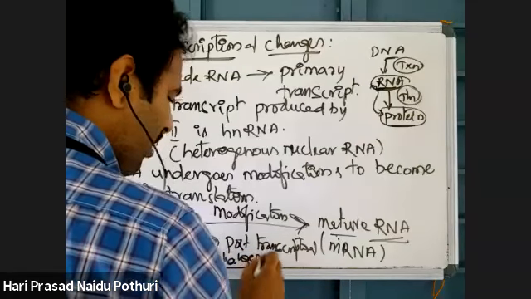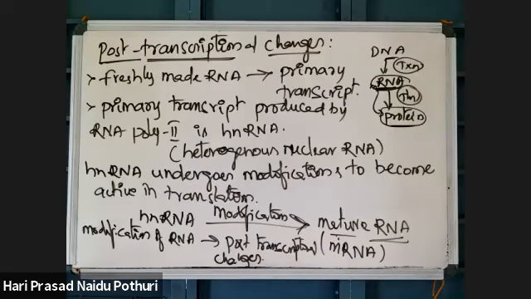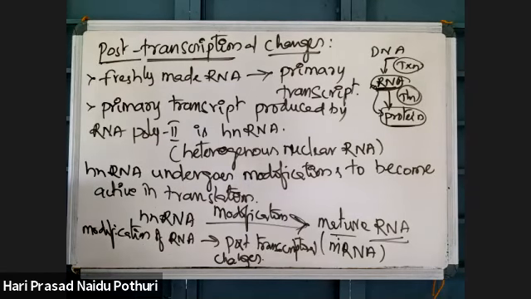Post means after. After transcription there are changes taking place, called post-transcriptional changes. With the help of these changes, the heterogeneous nuclear RNA which is produced will be matured into the active form. The active form of RNA will then be involved in the translation process.